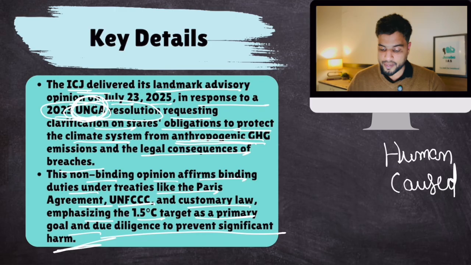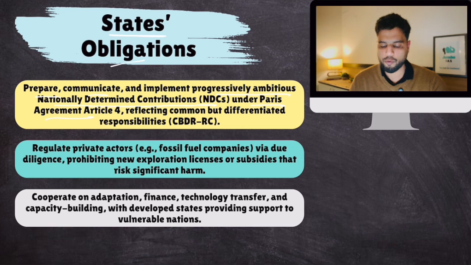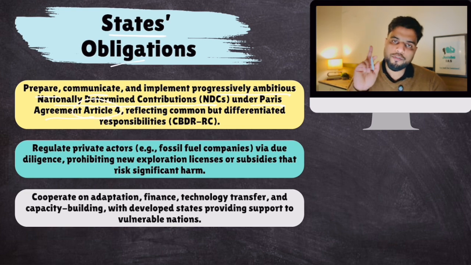Now, some key facts about this judgment. As per this judgment, ICJ clarified states' obligations. What are the obligations of countries? Every state should prepare, communicate and implement progressively ambitious nationally determined contributions under the Paris Agreement, Article 4. So every state should fulfill its obligations under the Paris Agreement.